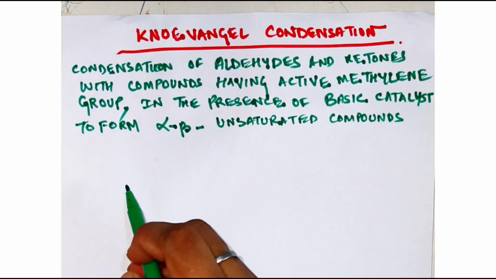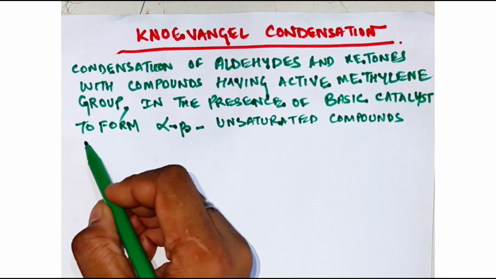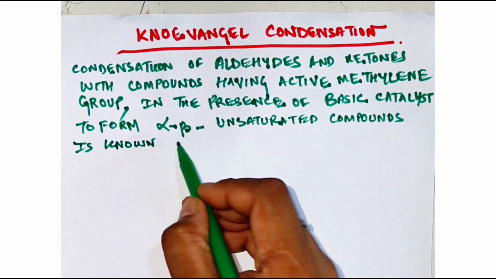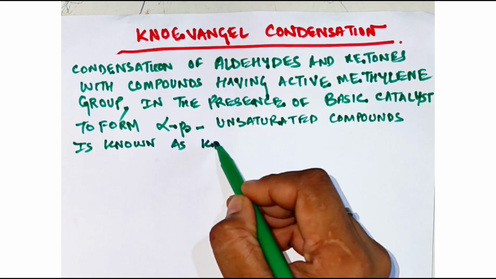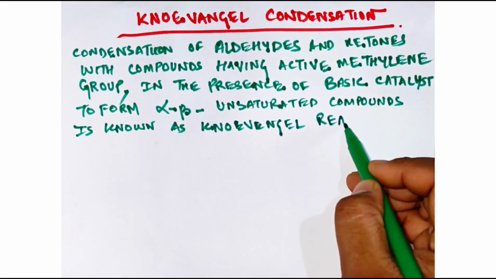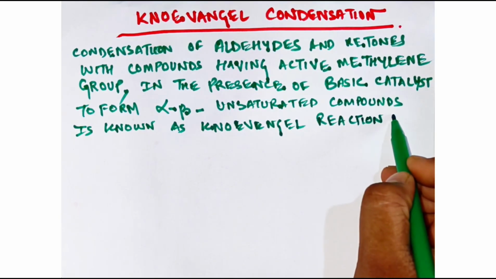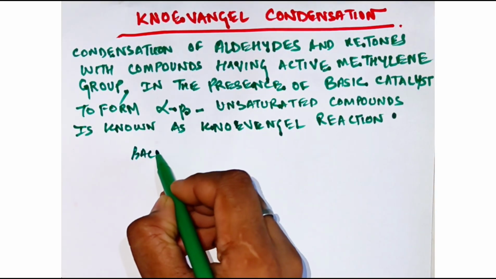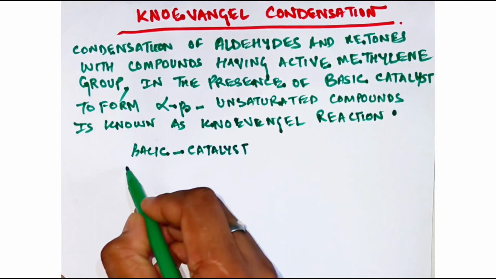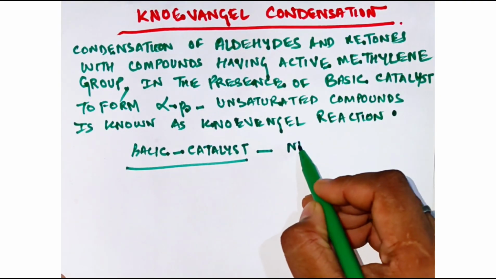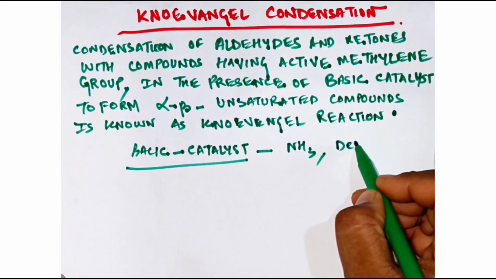This is known as the Knoevenagel reaction. The basic catalyst may be ammonia or its derivatives, that is, something which is derived from ammonia.